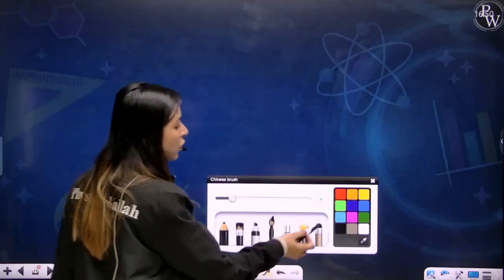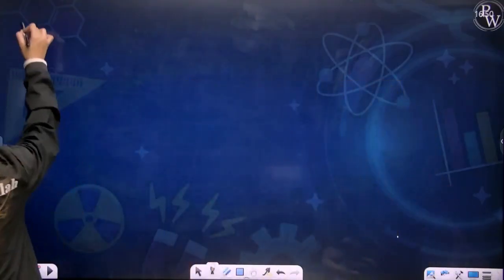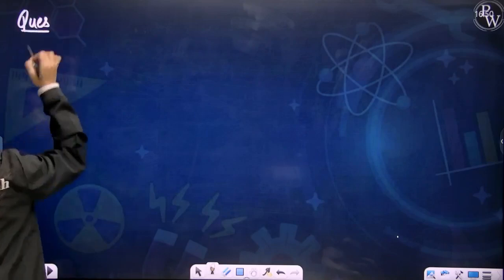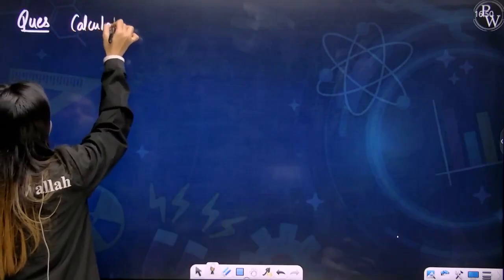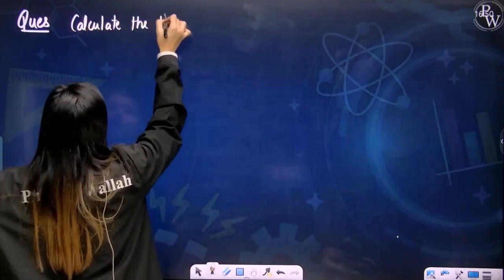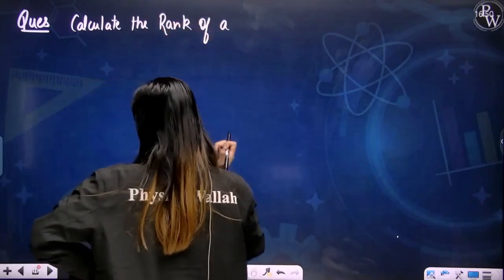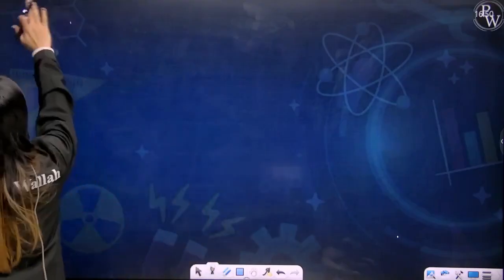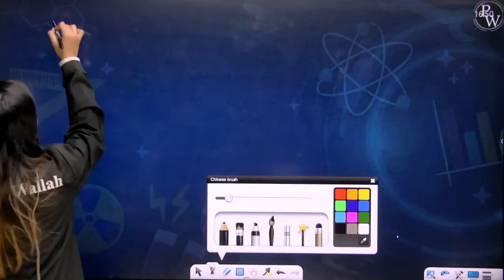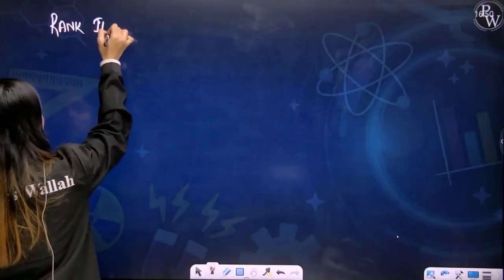Now let's try and solve a few questions and we'll have a better understanding of this rank. Let's say I gave you a question: calculate the rank of a unit cell. Let's calculate ranks for each and every unit system now. Let's write the heading as rank in primitive unit cell.